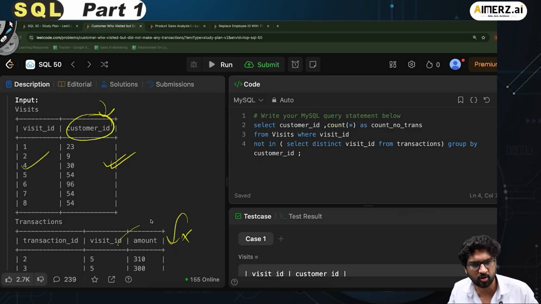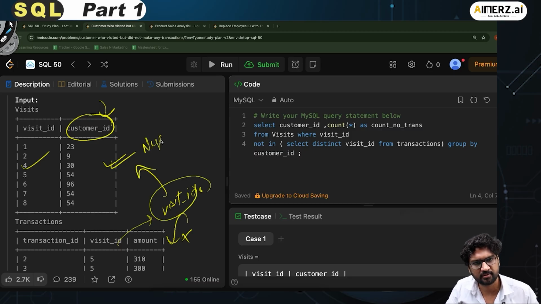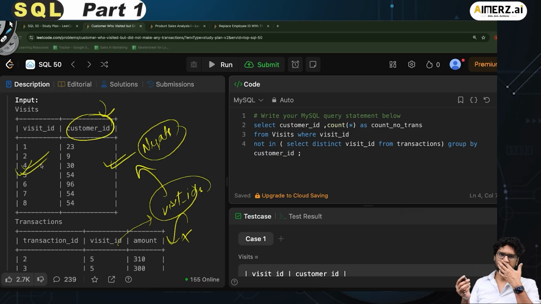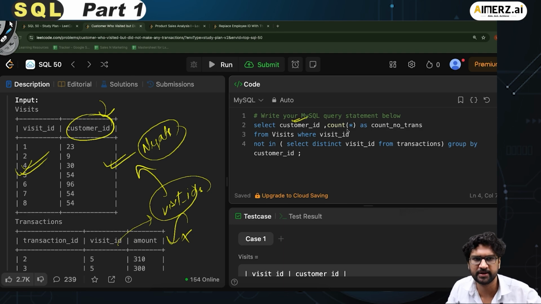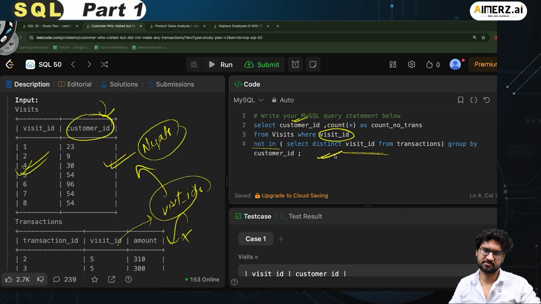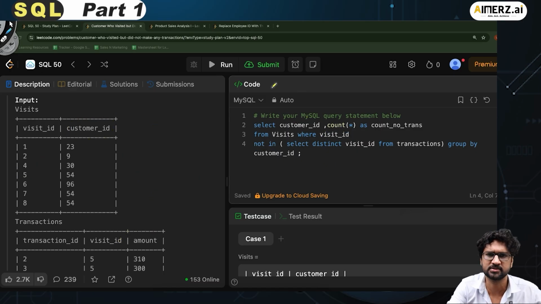So if I find all the visit IDs and negate the visit IDs present in transactions, I can find that count. I'm trying to print the customer ID and how many times this customer ID has appeared in this table when the visit ID is not in the visit IDs present in the transactions. Let's run this and see if it works.